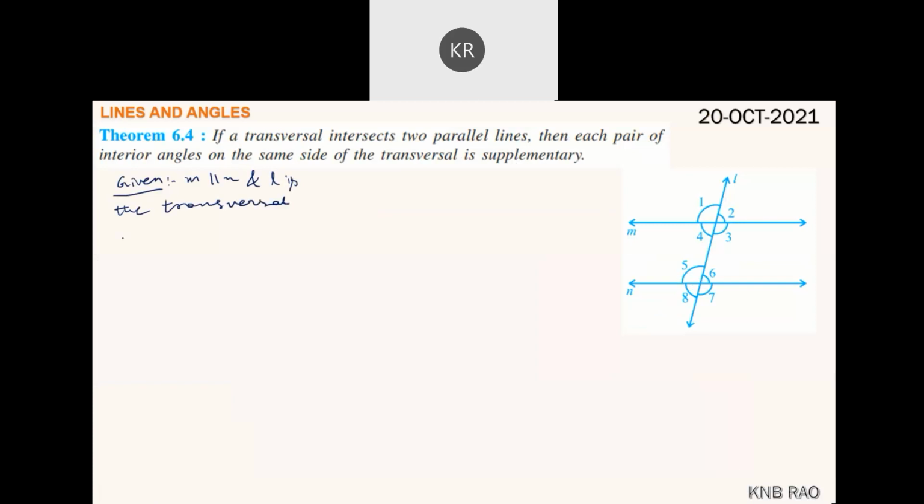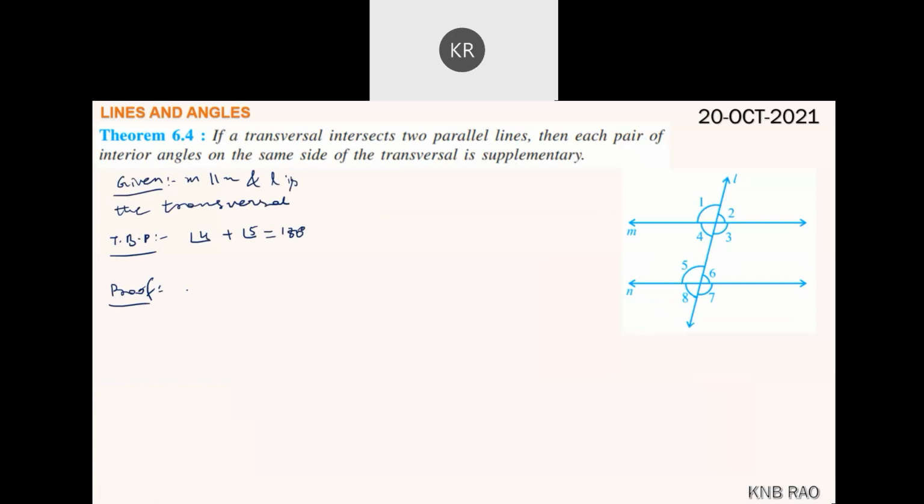Next, to be proved: angle 4 plus angle 5 equals 180 degrees. Any constructions you require, that we will write here. Let's go for the proof.